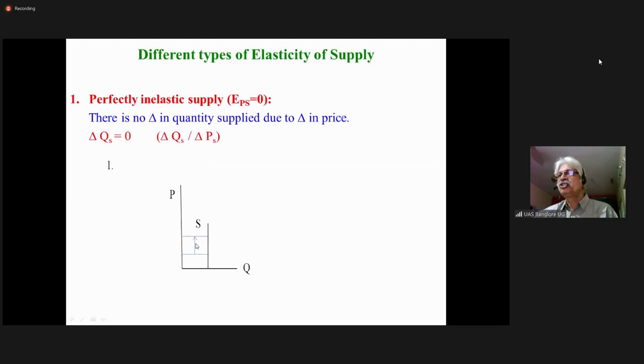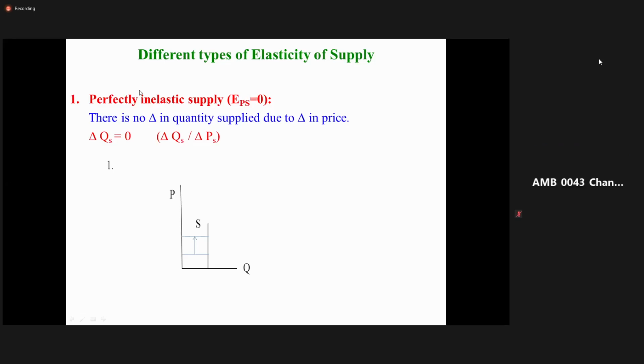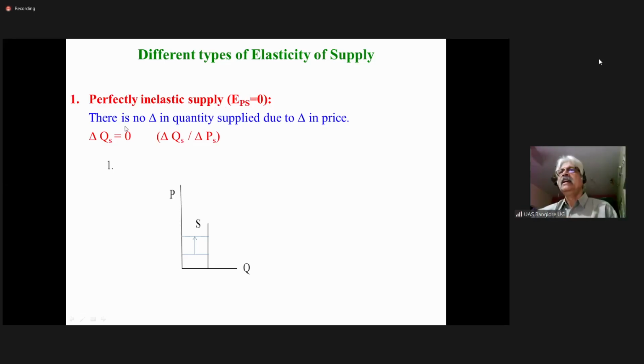Whatever may be the change in price, the quantity supplied remains the same. So in perfectly inelastic supply, there is no change in quantity supplied due to change in price. So change in quantity is zero.